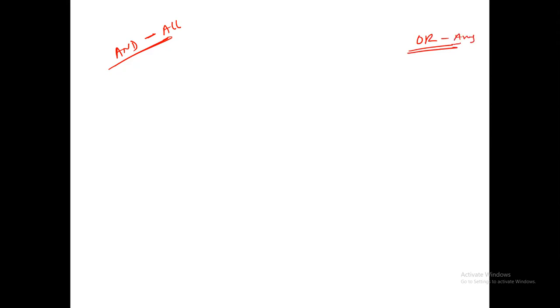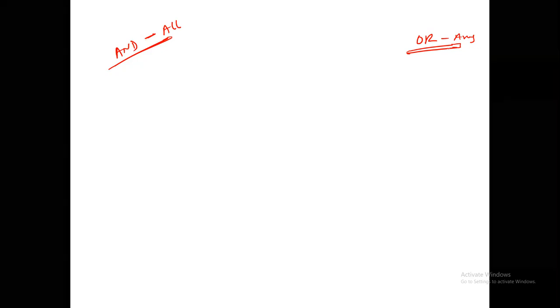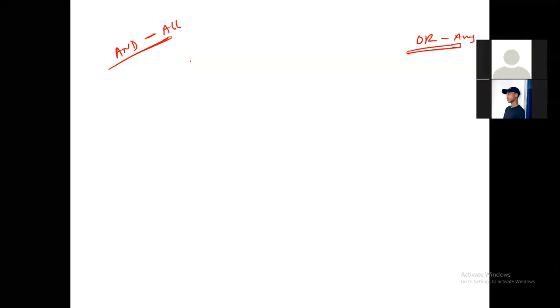And OR means anyone, any of them. So these are different: AND means all and OR means any. So this is the definition of the AND gate.